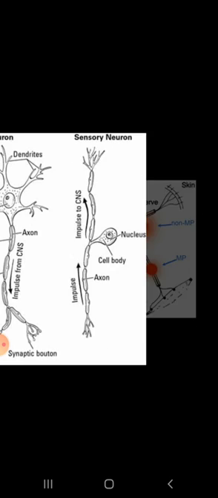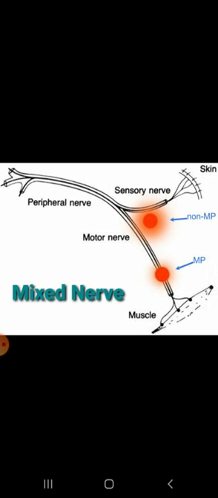Now we come to our third type, that is the mixed nerve. Students, as is clear from the name, it performs both types of work. It means they do both functions. They carry messages like the sensory nerve, from our body parts, and like the motor nerve, they bring orders from the brain or spinal cord. So the mixed nerve performs both functions.